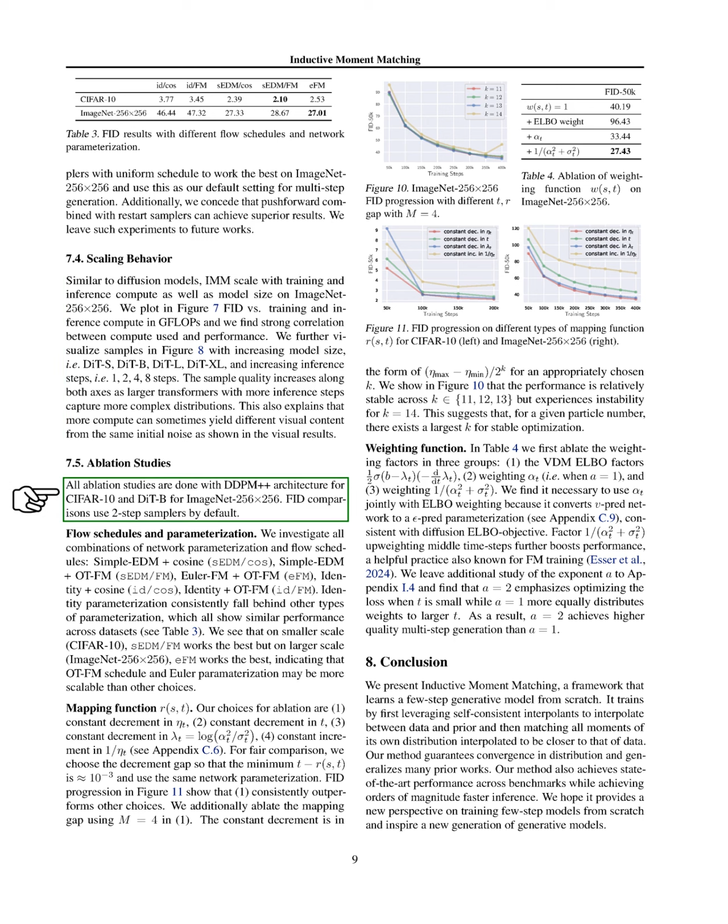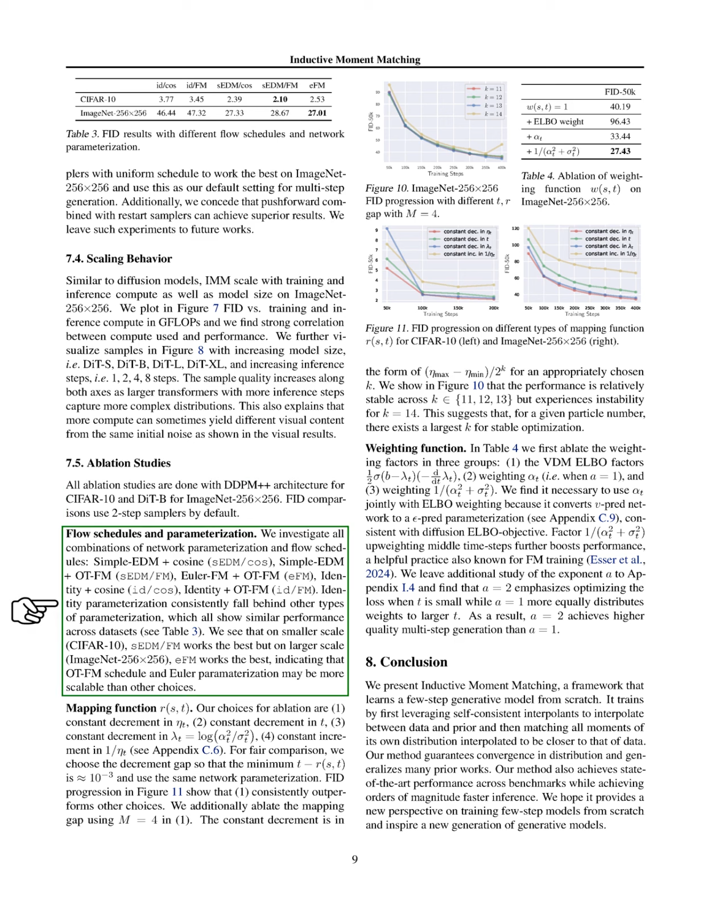For our ablation studies, we utilize the DDPM++ architecture for CIFAR-10 and DiT-B for ImageNet. We default to using two-step samplers for FID comparisons and refer readers to the appendix for additional studies on flow schedules and network parametrizations.